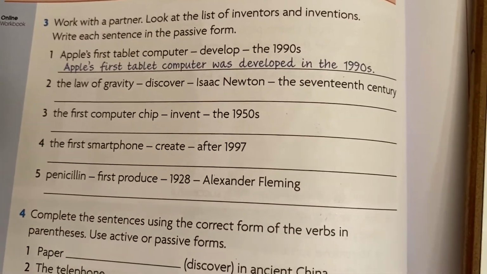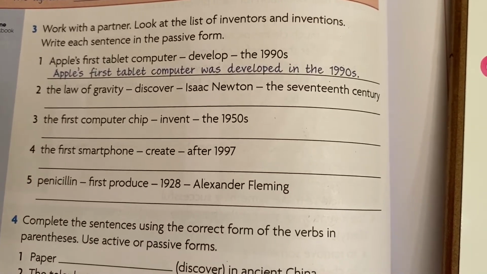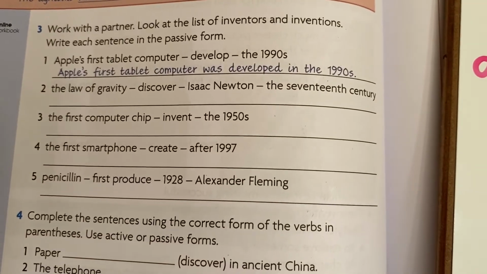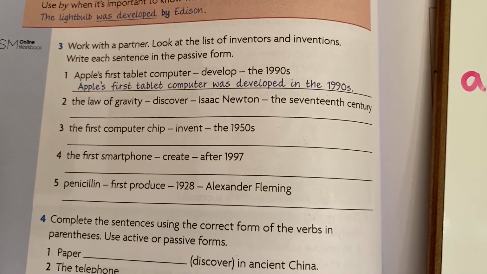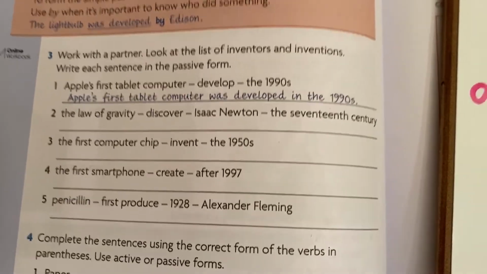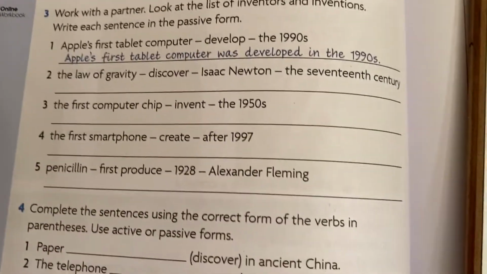Let's try number 2. Number 1 is done for us. Apple's first tablet computer, they say develop as the verb, and they say the 1990s. In section 3, we are writing each sentence in the passive form. You're most commonly using the active form in your writing. Let's try passive.